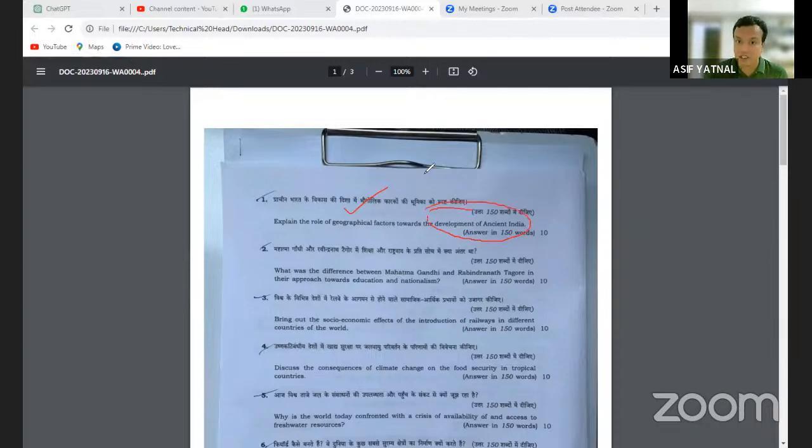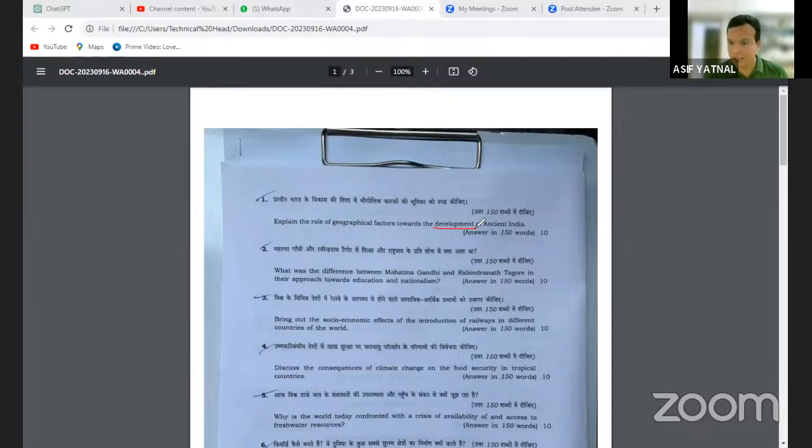The trigger word here is development of ancient India. तो development of ancient India में दे सकते हैं कि Indus Valley civilization people, why were they able to export some goods to other countries. Gupta period में हम export कर पाए. Spices, Indian spices, also played a very important role in the development of ancient Indian history. Muslin cloths, cotton cultivation in India, all these were factors responsible for the development of ancient India. In this way, you have to interconnect and write the answer.